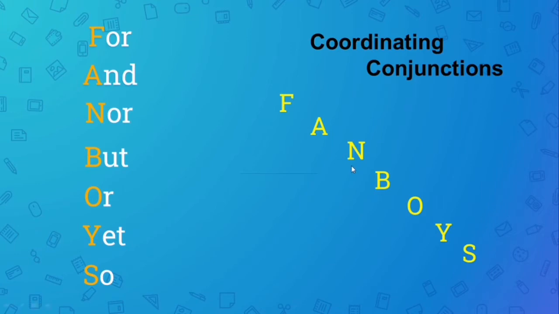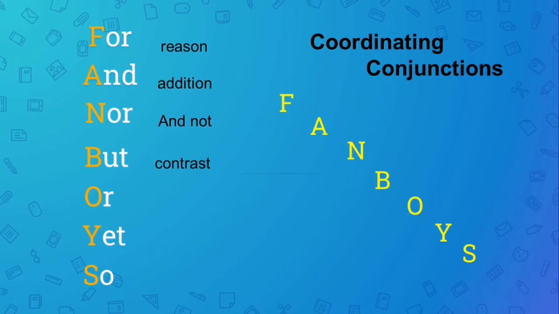Now let's come to know what these mean. For means reason. We attach for wherever we have a reason to do some task given as the latter part of the sentence. And obviously it joins two similar words or two similar sentences having equal importance, that is addition. Nor means adding negation.